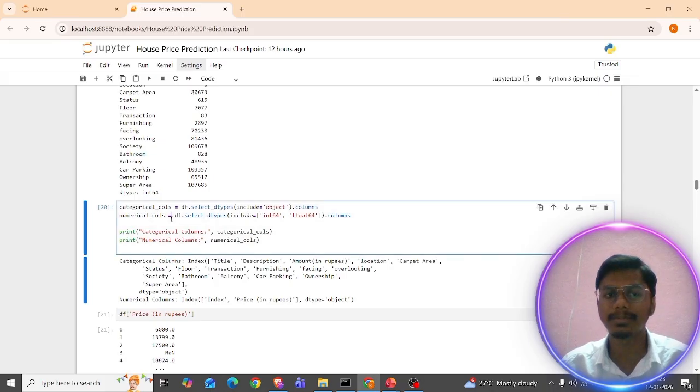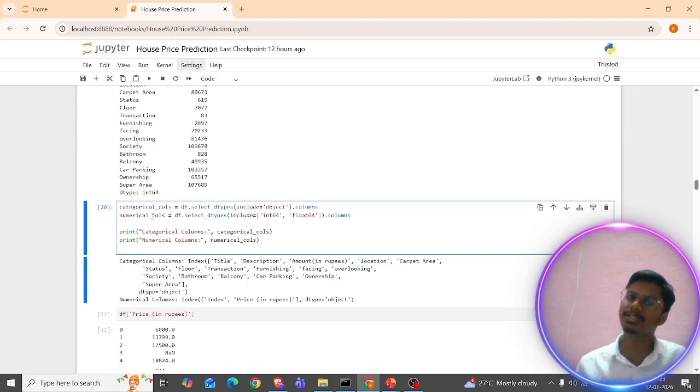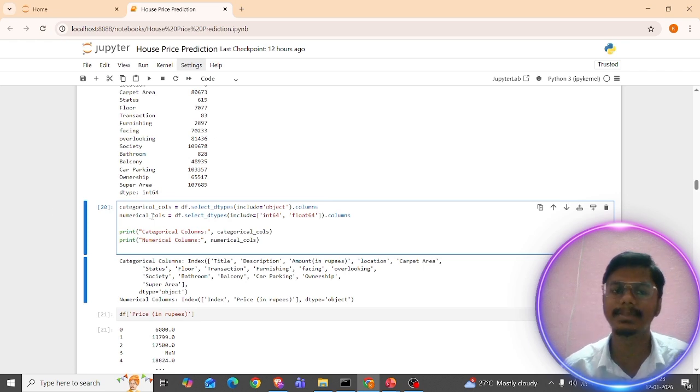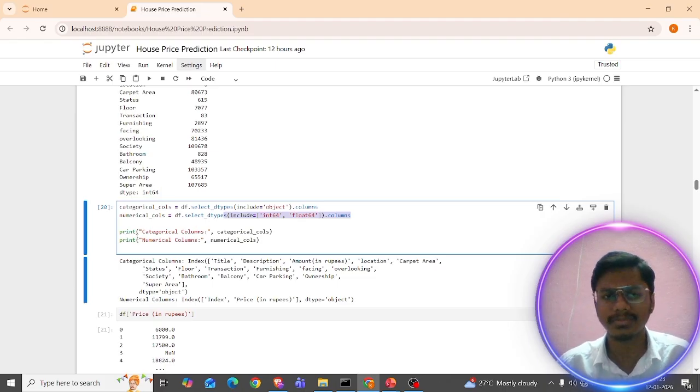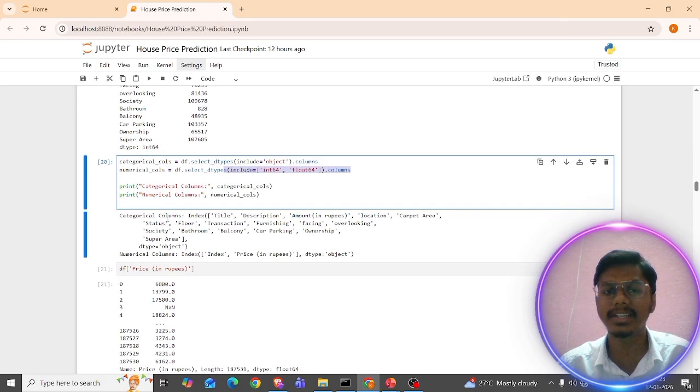So let's discuss the categorical columns and the numerical columns. Categorical columns are nothing but string columns. Most of the time we don't want these columns, but sometimes we want to take them. So let me categorize the columns into categorical columns and numerical columns. I'm selecting the object columns as the categorical columns, and the integer and float data type columns as the numerical columns. After doing all that, I'm printing the category columns and the numerical columns.